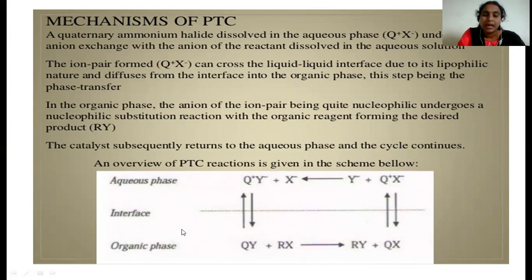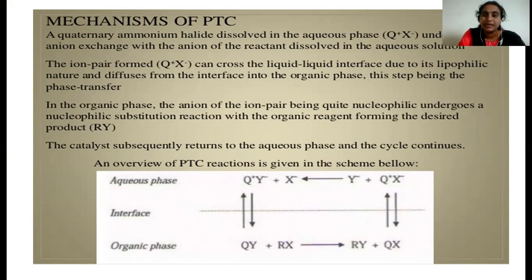The alkyl halide dissolves in organic solvents, whereas sodium chloride or sodium cyanide is soluble in the aqueous phase. So even if we keep it for one month, this reaction won't complete because there is no contact between the two reactants. So for these reactions, we have to add the phase transfer catalyst.